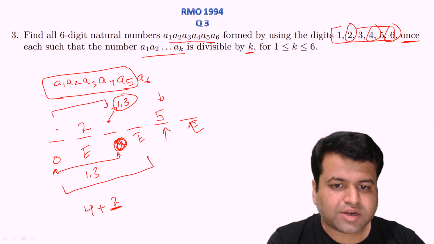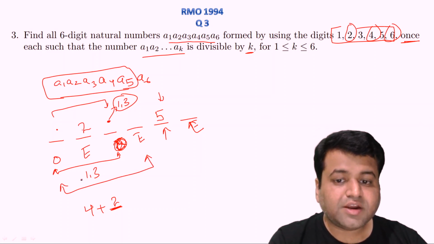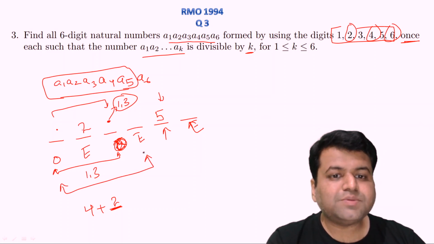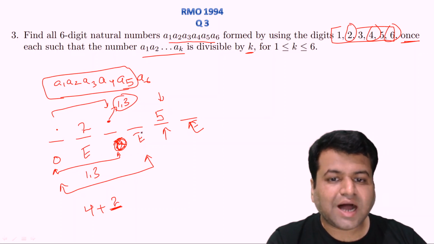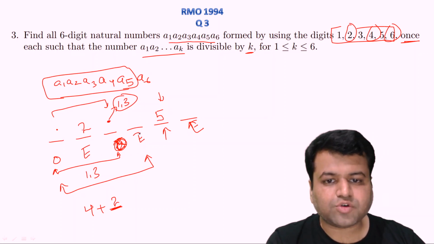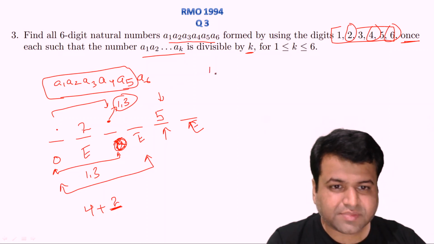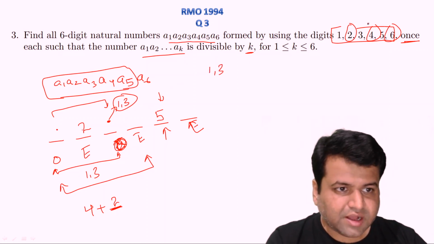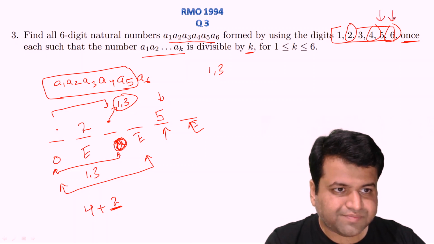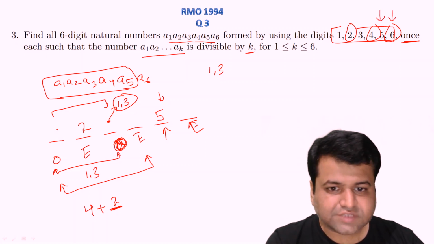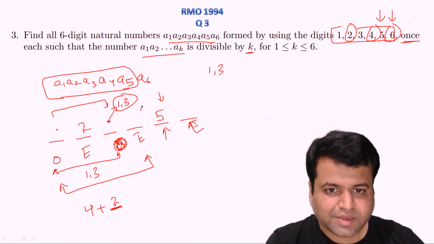That is, these 4 numbers should be divisible by 4, and the divisibility rule of 4 says the last 2 digits should be divisible by 4, right? So even if we place 1 or 6, 1 or 3, we are left with only 2 possible digits, 4 and 6, that has to be placed there, right?